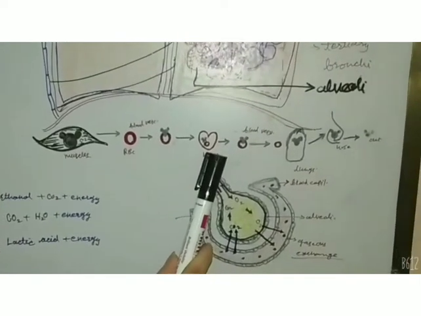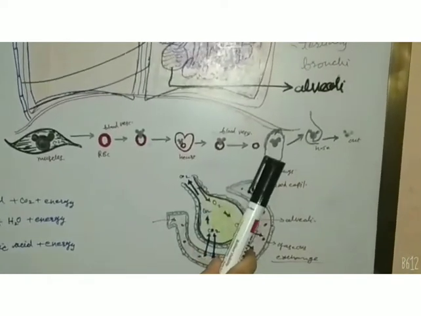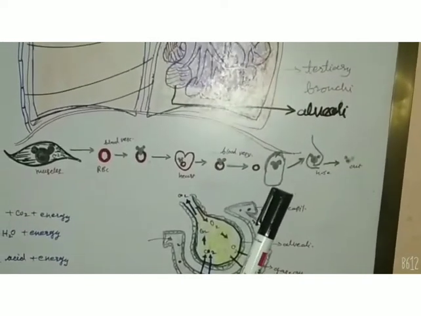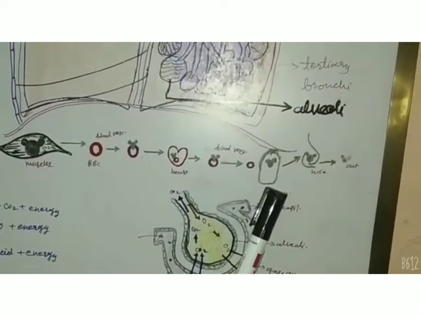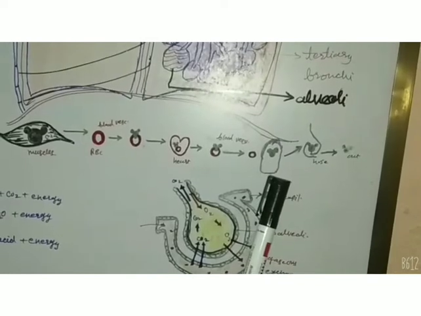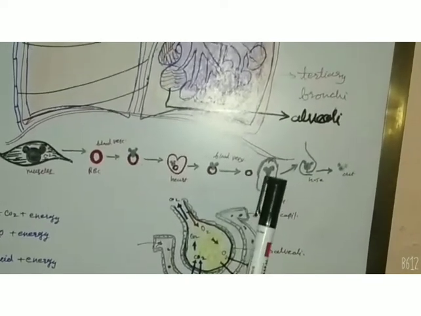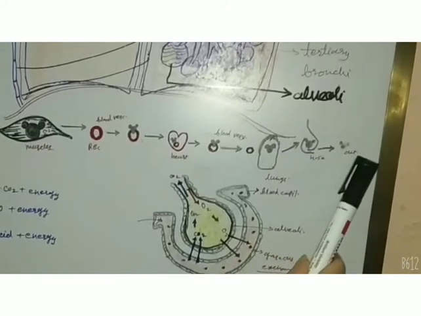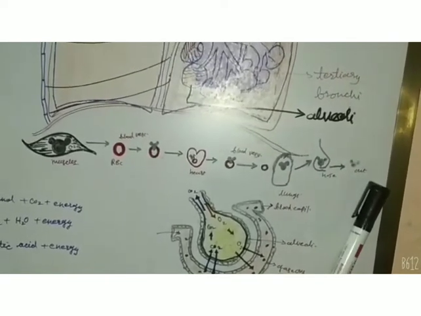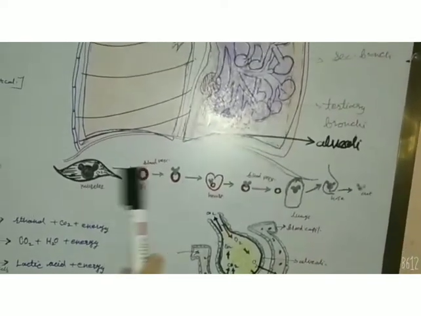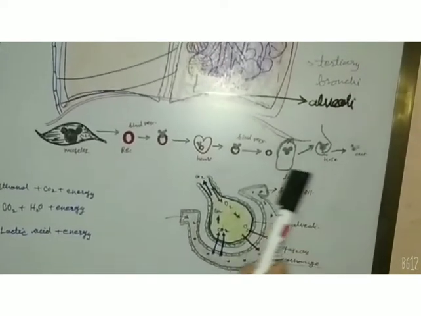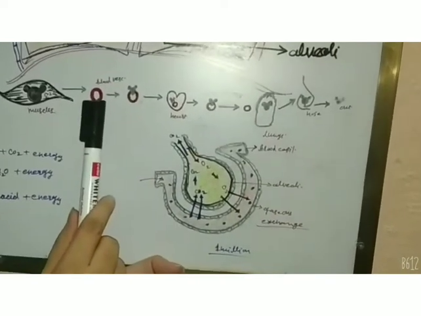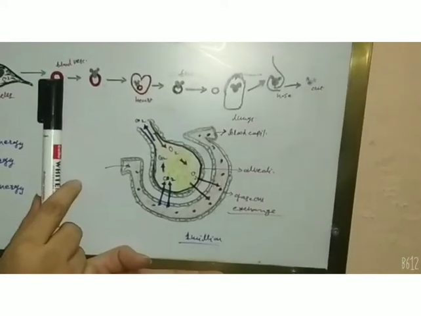The heart sends this impure blood to the lungs. From the lungs, after gaseous exchange, the blood gets oxygenated and carbon dioxide separates from the RBC and is removed from the body as an impure gas. So in this way the gaseous exchange and purification of blood takes place through the breathing process.